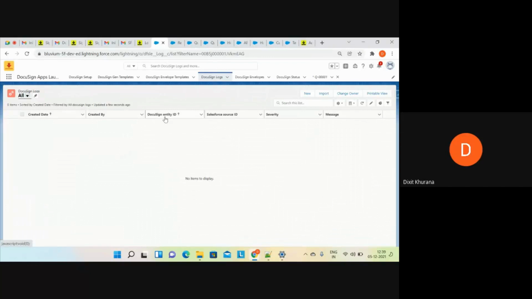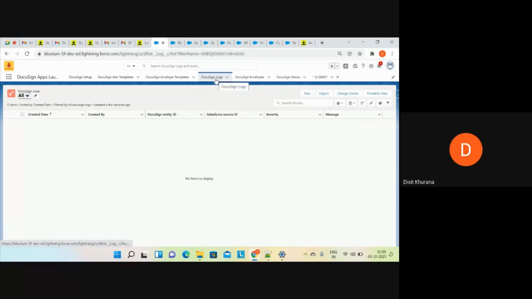DocuSign entity ID means the DocuSign envelope ID. Salesforce source ID means the Salesforce record ID on which that error has come. Message will give you a detailed message of the whole exception, so that you can get an idea of what is failing inside Salesforce. So in this way you can use DocuSign logs as well.